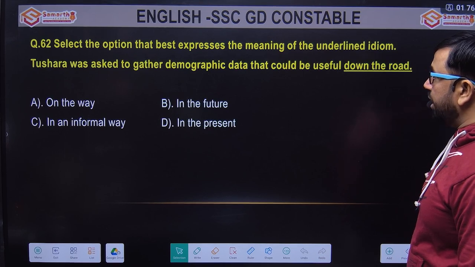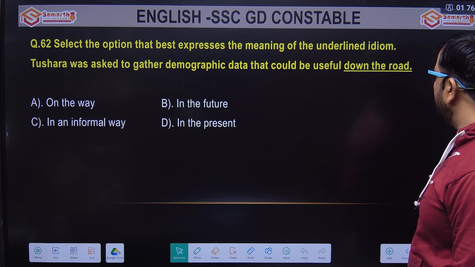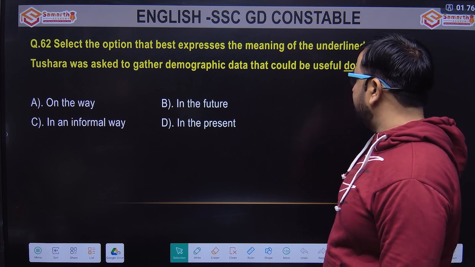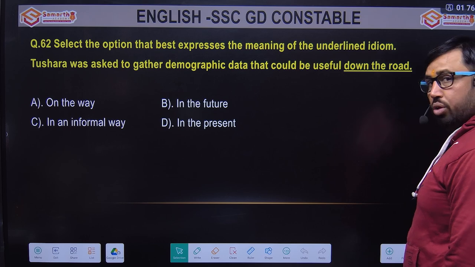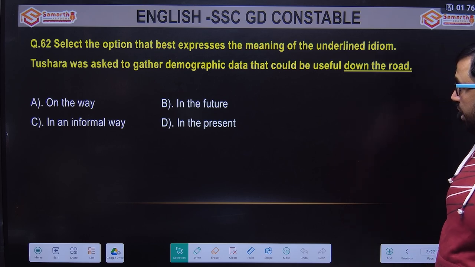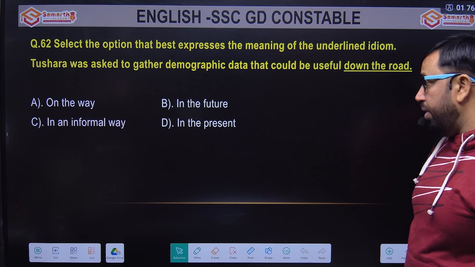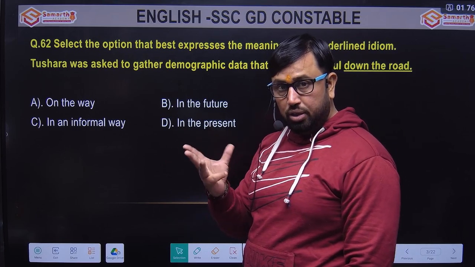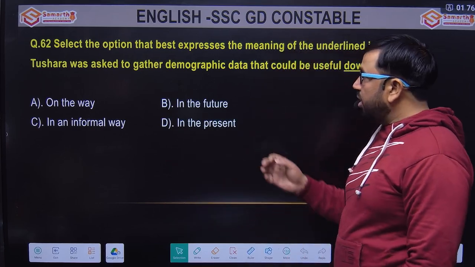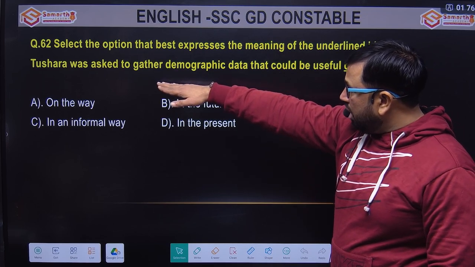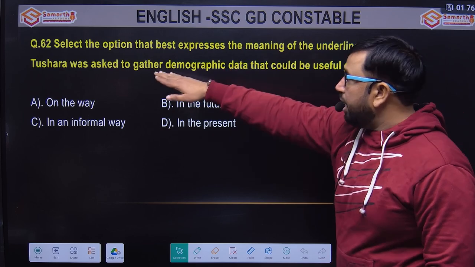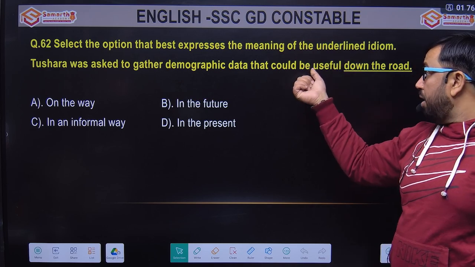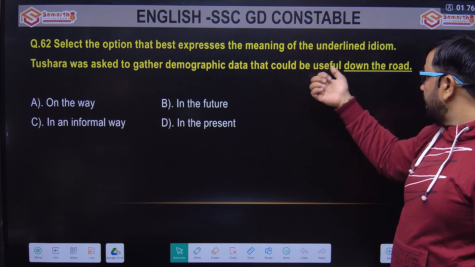Next one is, select the option that best expresses the meaning of the underlined idiom. Tushara was asked to gather demographic data that could be useful down the road. The options are on the way, in the future, in an informal way, in the present. Again, by looking at this statement, you can get the gist of the sense. Tushara is the name of somebody who was asked to gather demographic data, that could be useful, that could be used down the road.